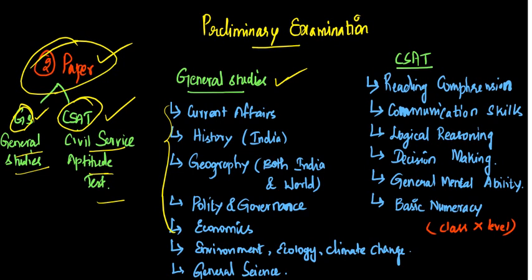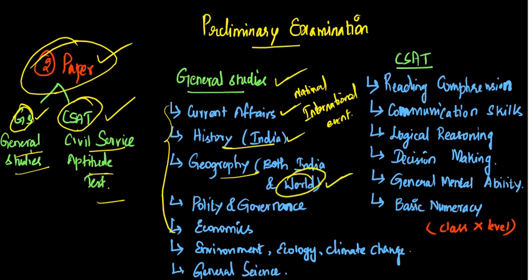First, we have current affairs. Current affairs means both national and international events. Then history of India, then geography, both India and world geography, then polity and governance, then economics, environment, ecology, climate change, at last general science. So these were all the subjects covered in general studies.